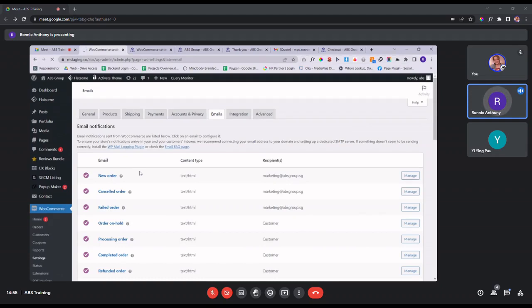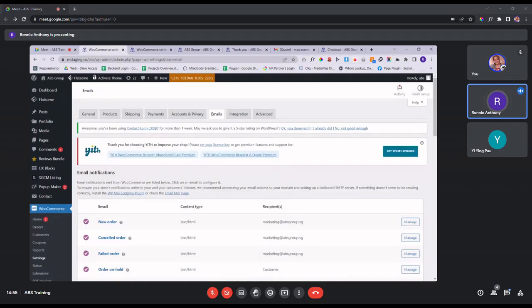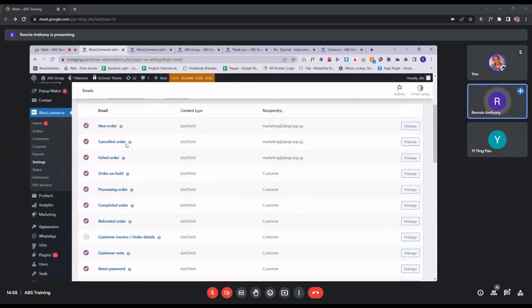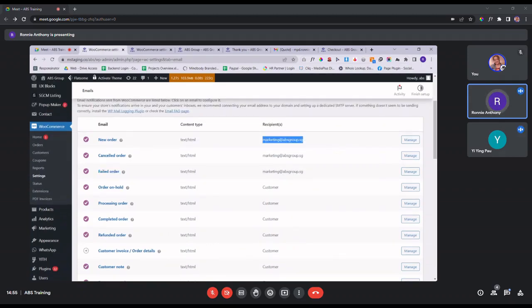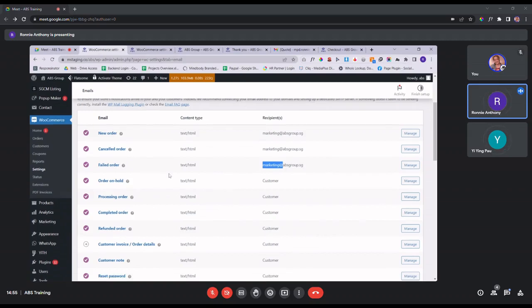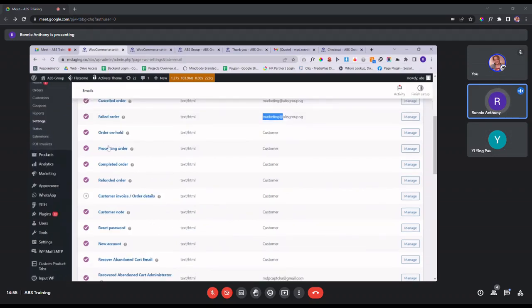And then remember earlier we talked about the different statuses, processing, completed, and so on. So you see there's new order, cancelled order, or failed orders. The person handling this email address will be receiving the email notification. For other statuses like on hold, processing, completed, your customer will be receiving the notification.